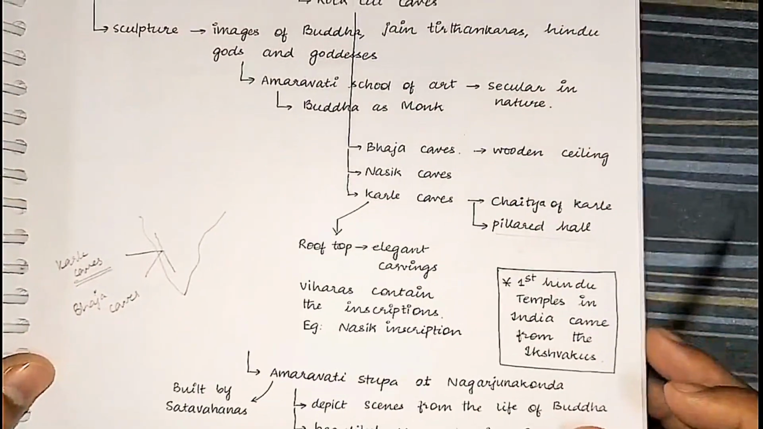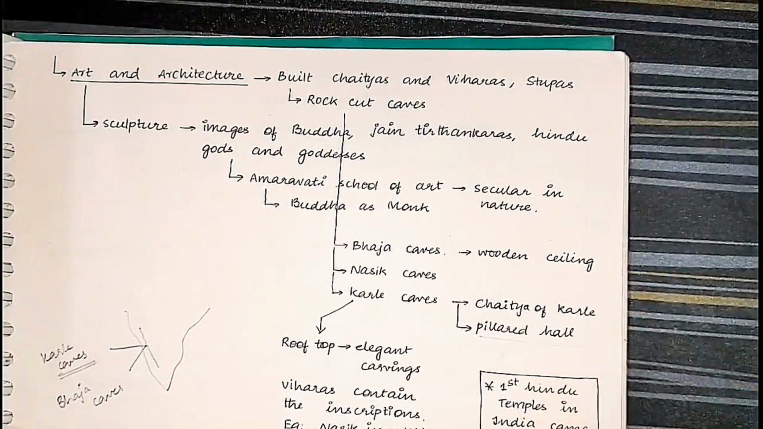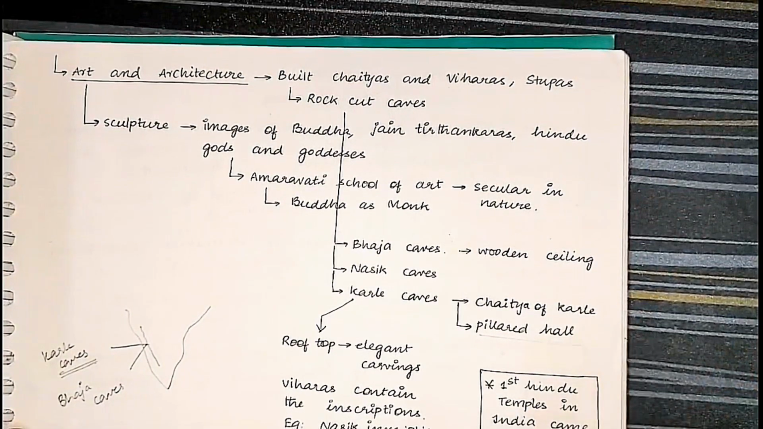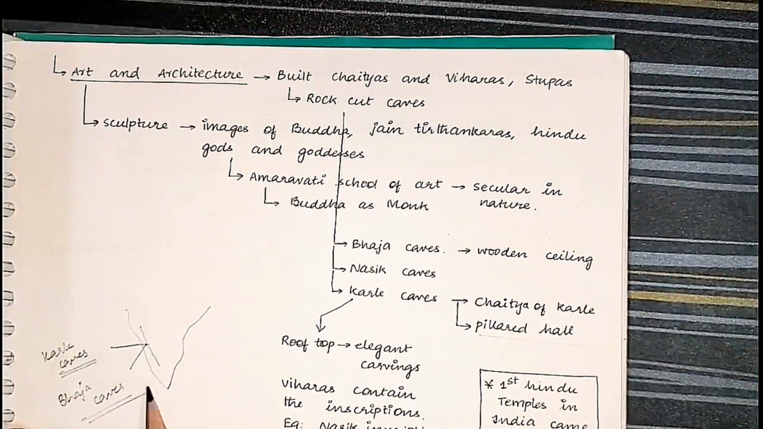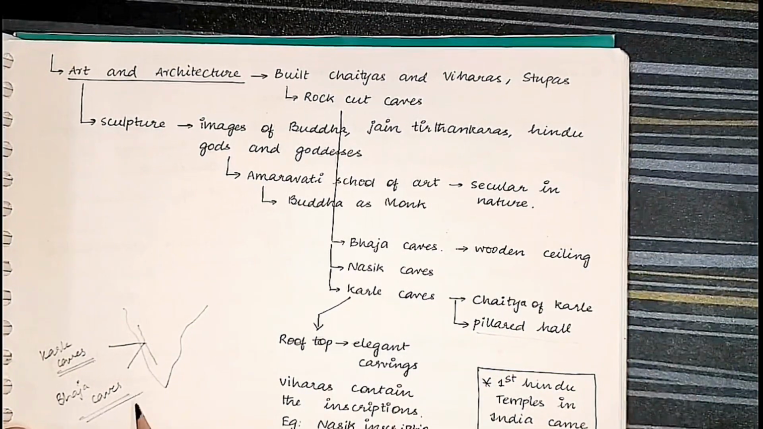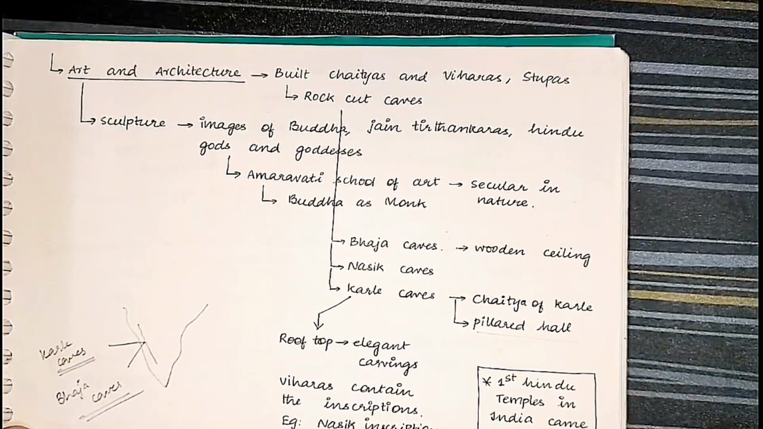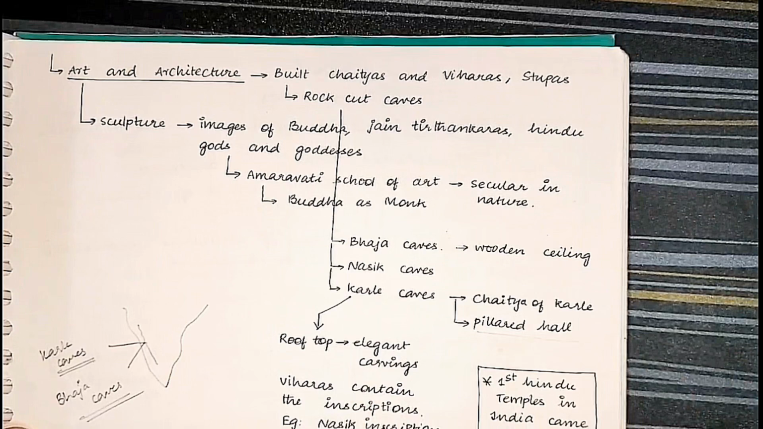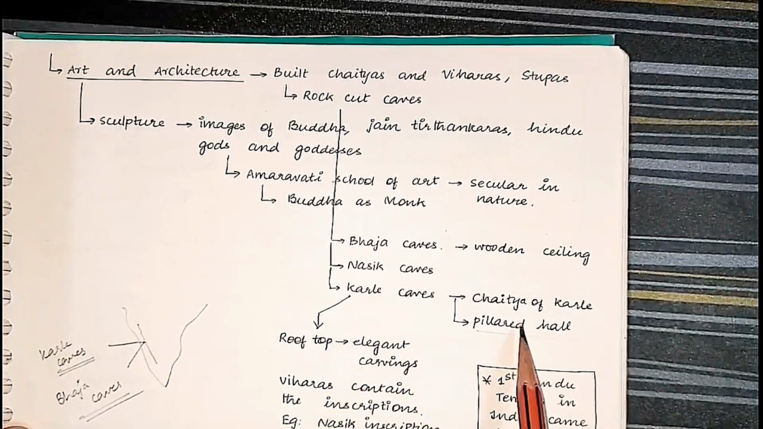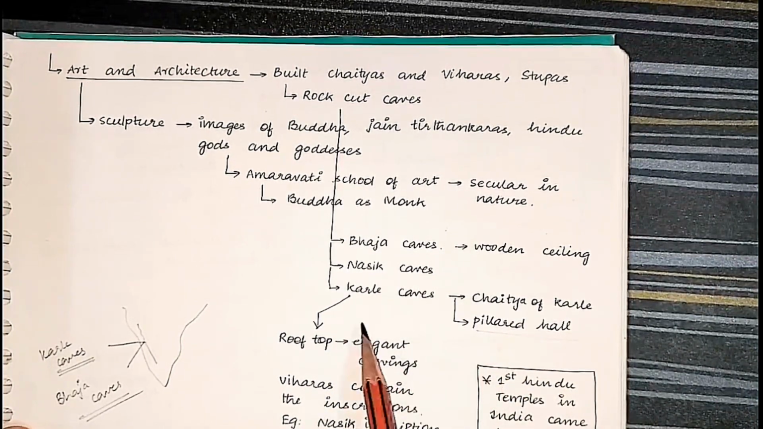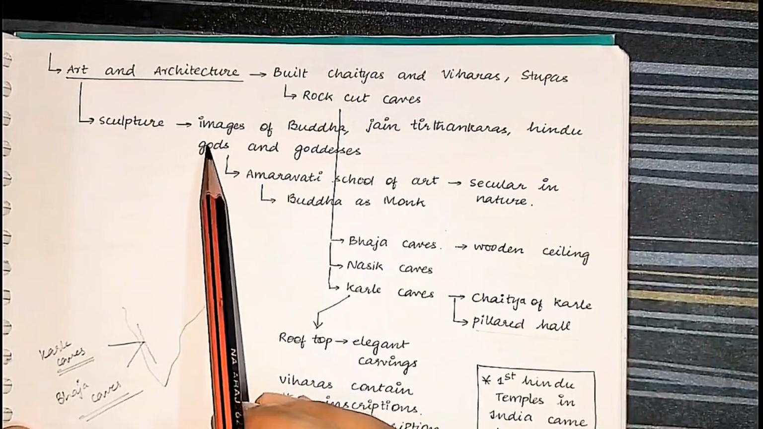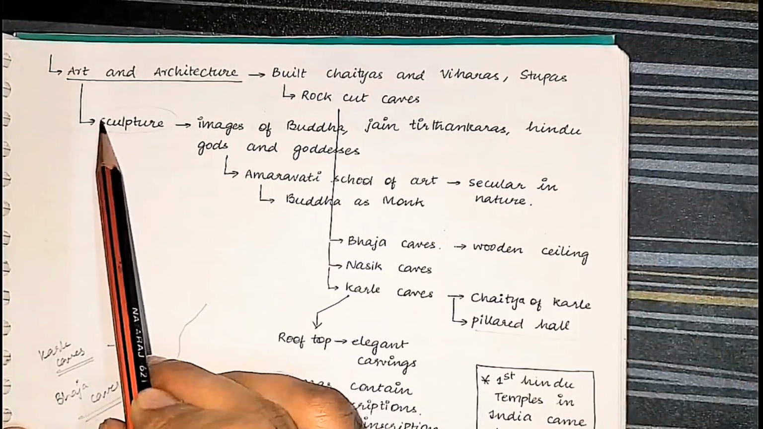That's it. Whenever you talk about art and architecture of the Shatavahanas, you say that Buddhism was prevalent and there were rock-cut caves. Just show this map. And write special characteristics of the Karle caves, like there was a pillared hall, there was a rooftop. That's it. Next, the sculpture was present.